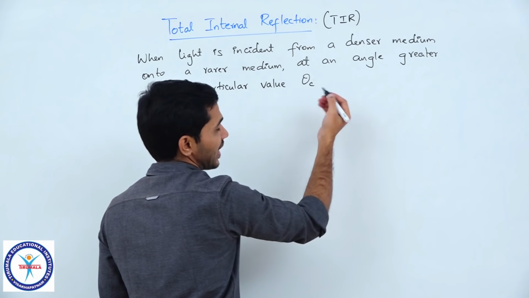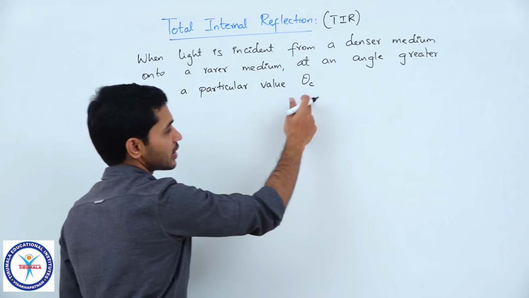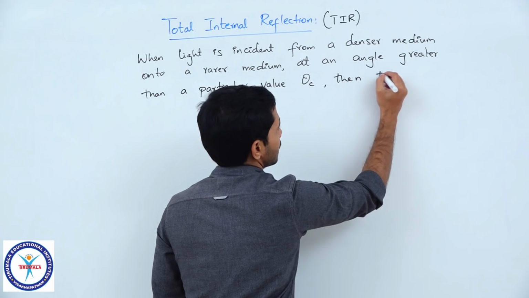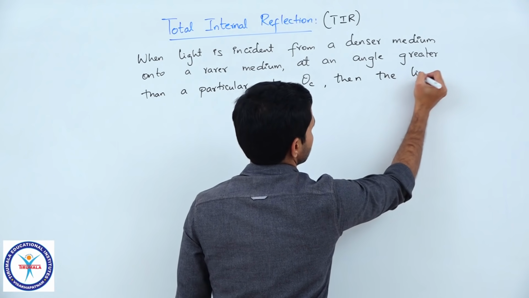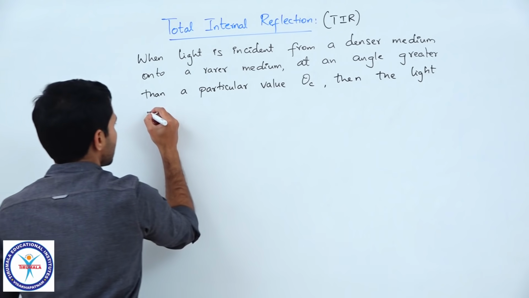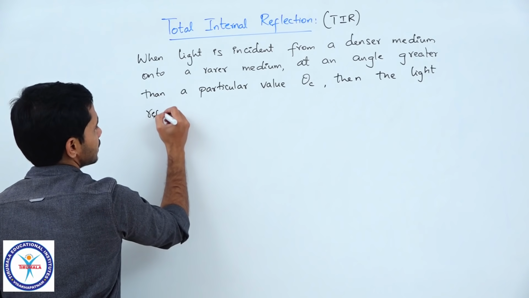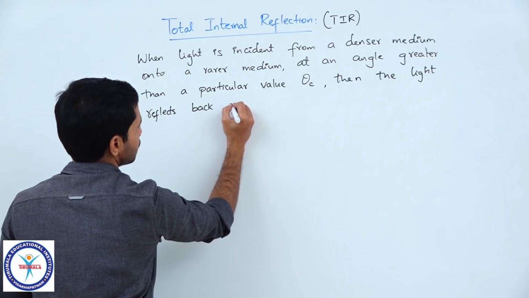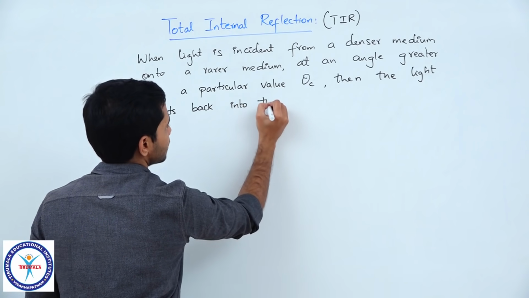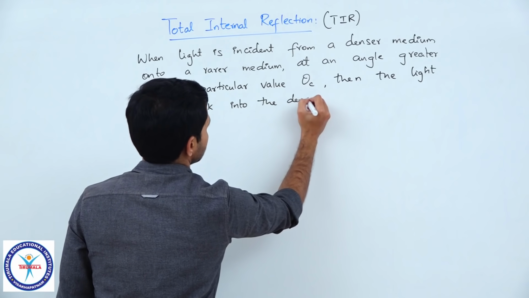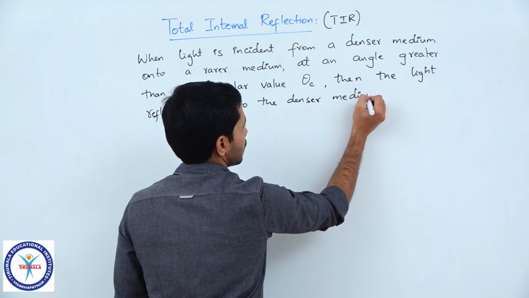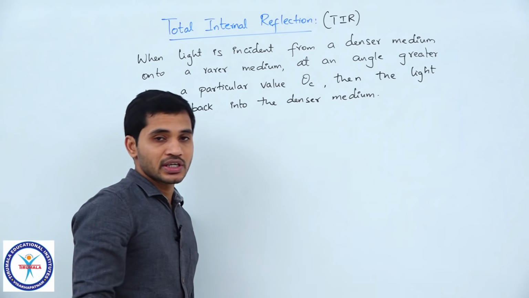So, if the angle of incidence is greater than a particular value theta c, then the light ray reflects back into the denser medium without undergoing refraction.